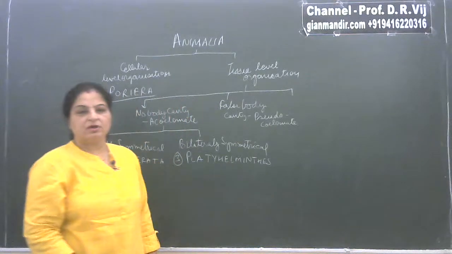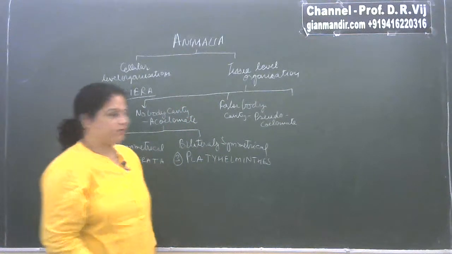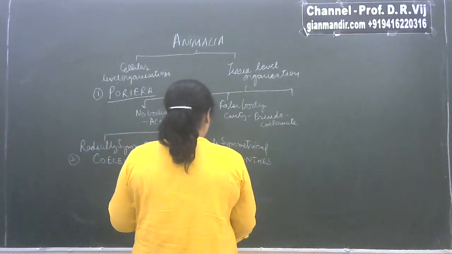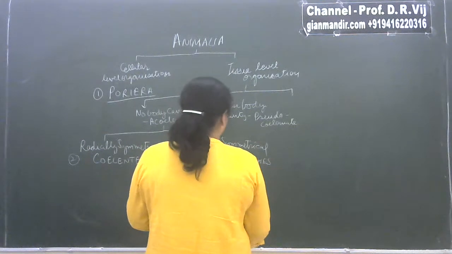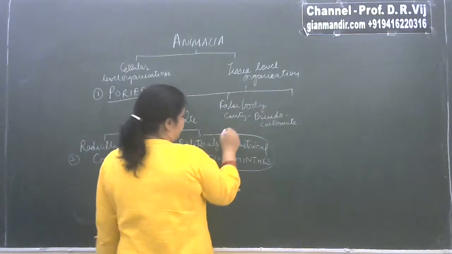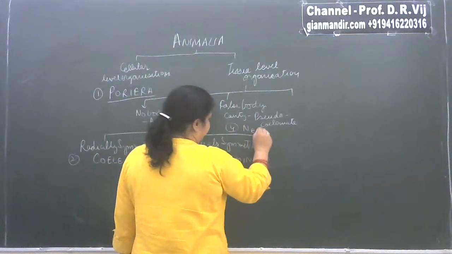Pseudo means false, coelom means body cavity. As they have the false type of body cavity, that's why they are known as pseudocoelomate. And under this category we have the fourth phylum, that is Nematoda.